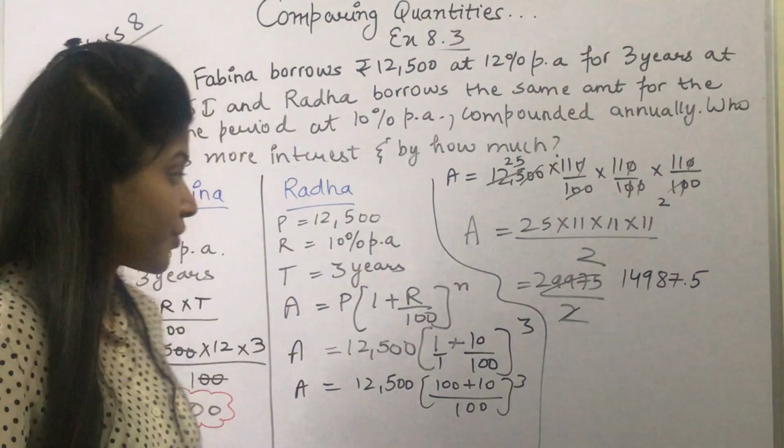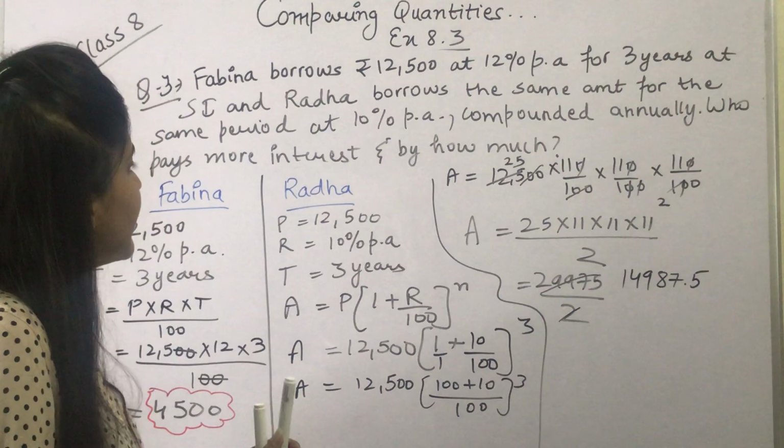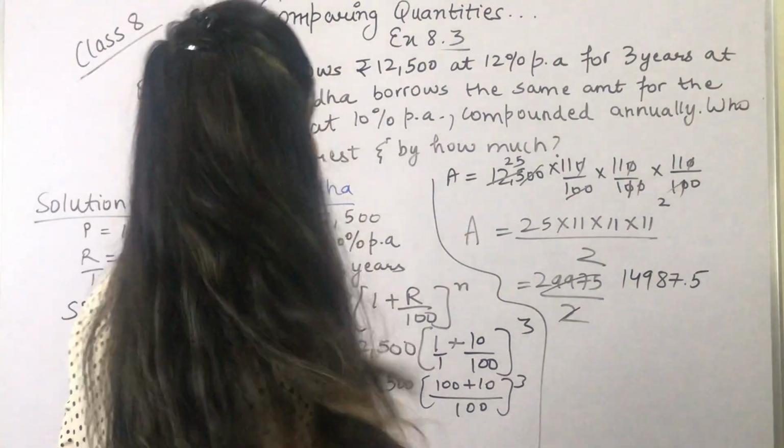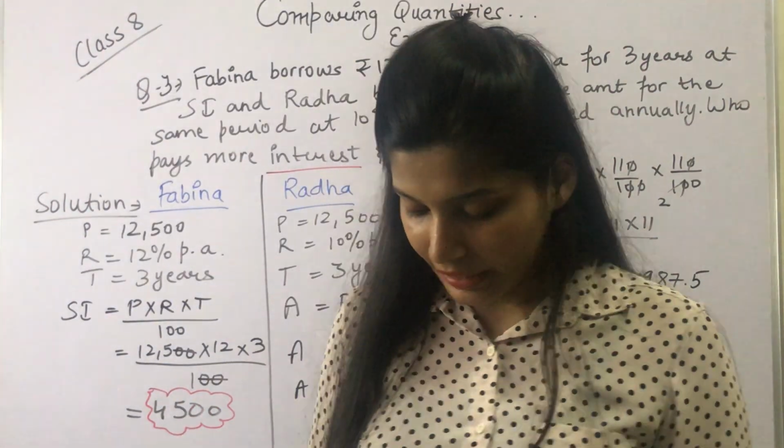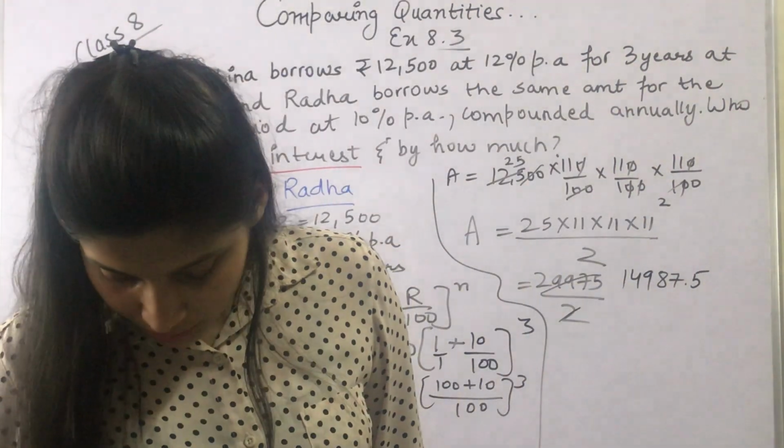Now this is the amount, but we want to compare. What do we have to do? We have to compare the interest. So it means we have to find the interest. Now this is the amount that came. Now compound interest will be